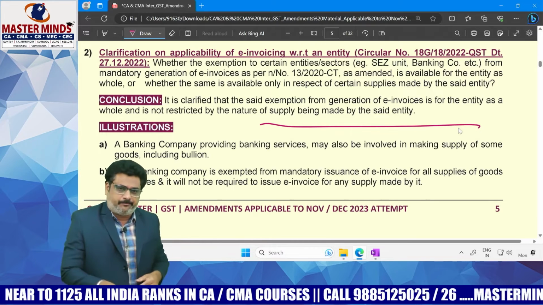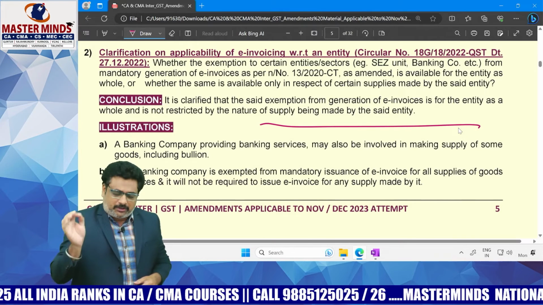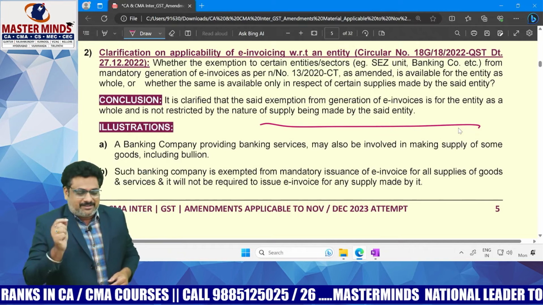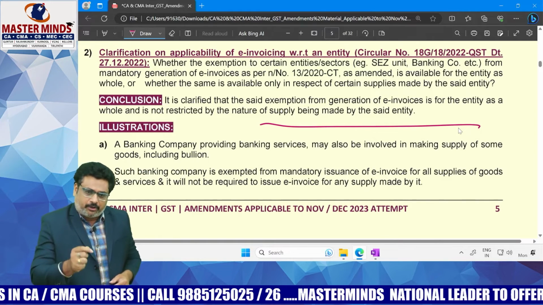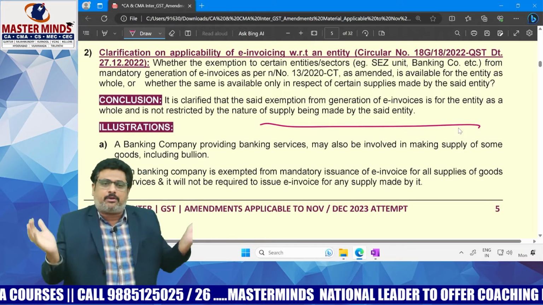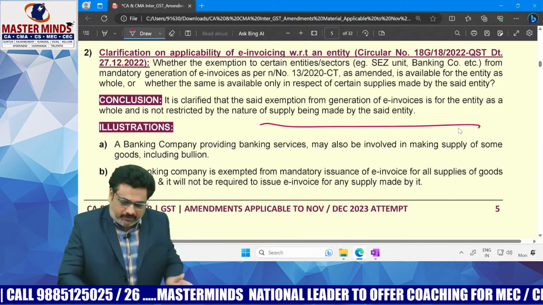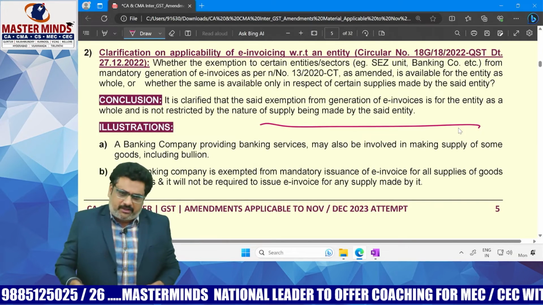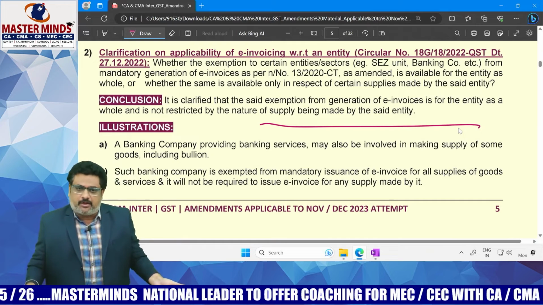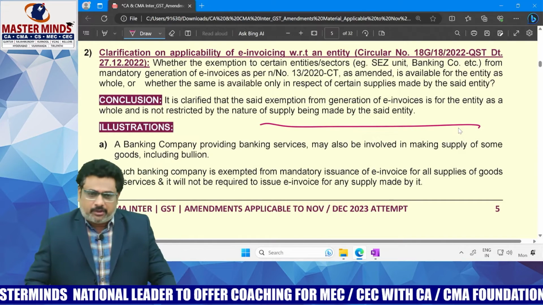In order to clarify that particular thing, what the clarification says is this: the exemption from the mandatory requirement of e-invoice is available to the entire organization, but not restricted to any particular service. Therefore, whether the bank is doing the banking business or the sale of bullion, in both cases it is not required to issue the invoice. That is the point we need to remember.